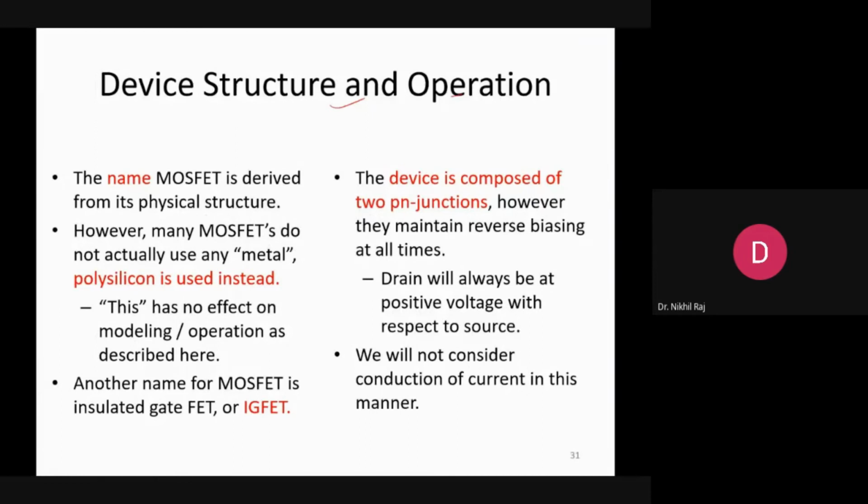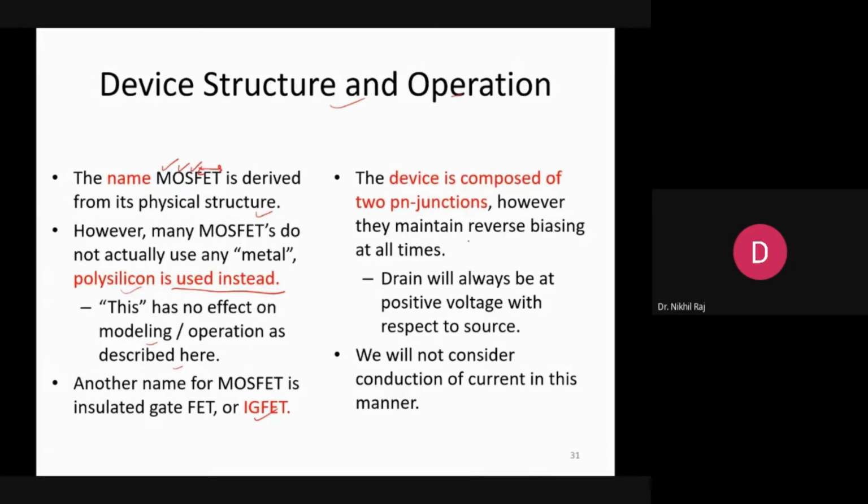Okay, so let's say device structure and operation. The name MOSFET is derived from its physical structure, because the physical structure means metal oxide semiconductor field effect transistor. So the name comes from the physical structure. However, many MOSFETs do not actually use metal. Polysilicon is used instead. Sometimes in place of metal, the polysilicon is used at the gate, and this has no effect on modeling and operation as described here. Another name of MOSFET is IGFET, insulated gate field effect transistor. And this device is composed of two PN junctions.